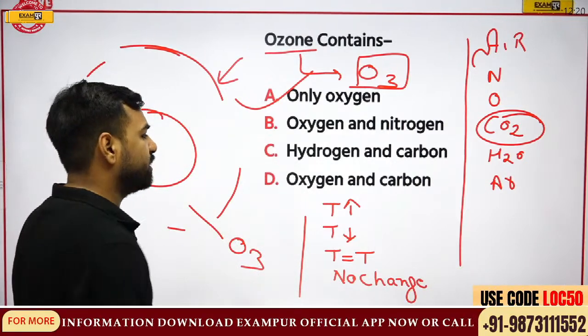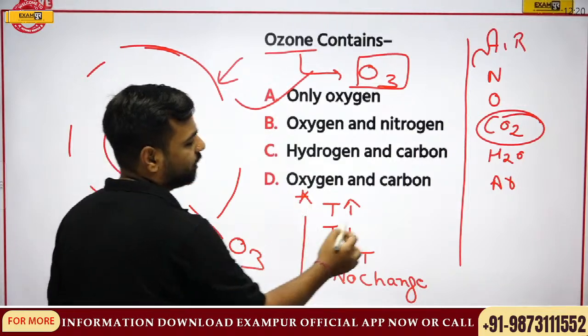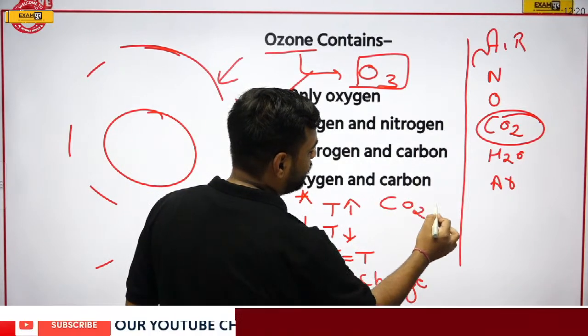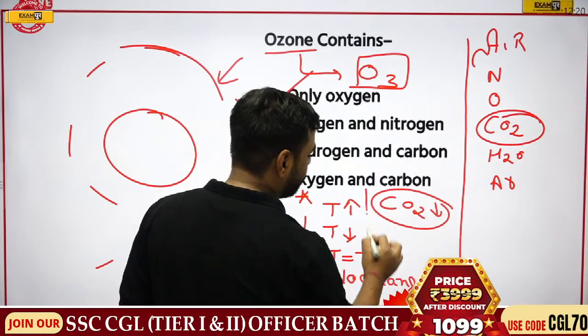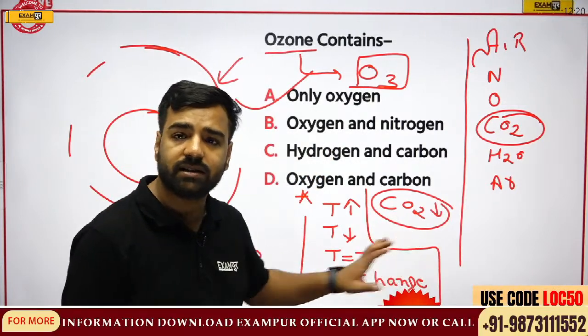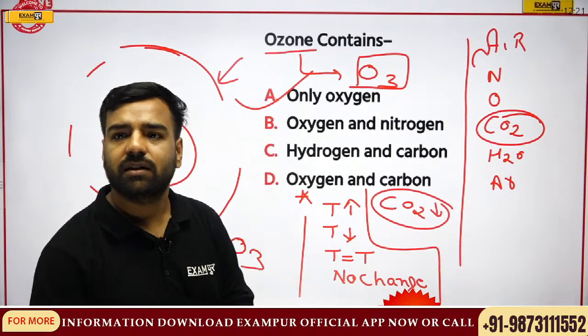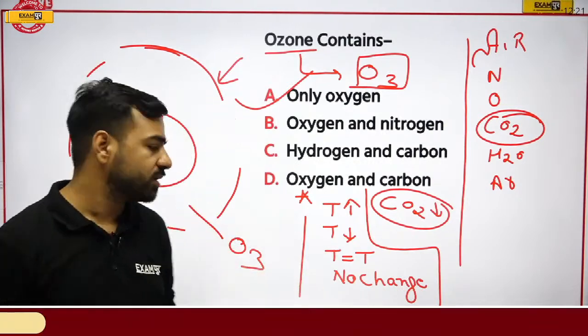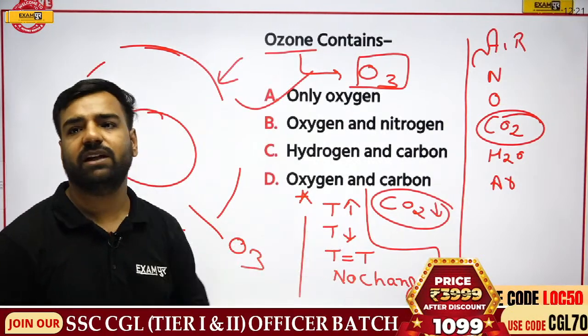So can you answer me this part, because this is asked in the examination? This is again important. Because of the lesser carbon dioxide, what would be the change in temperature? There would be no change in the temperature, that is, carbon dioxide doesn't do anything, then temperature is going to be always constant. Or temperature will decrease or temperature will increase.